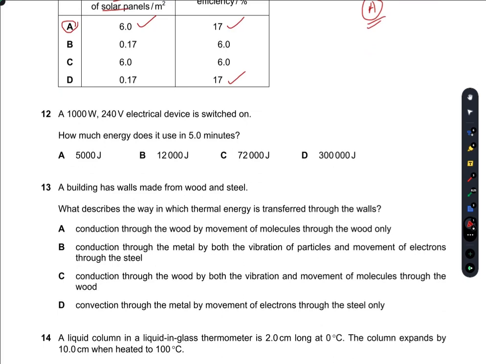A 1000 watt, 240 volt electrical device is switched on. How much energy does it use in 5 minutes? Now the general formula for calculating energy is E is equal to QV.